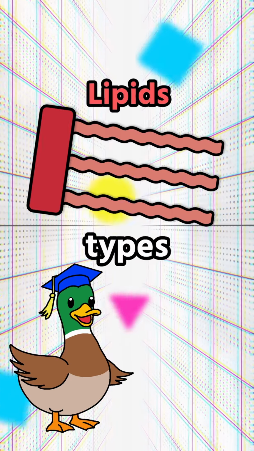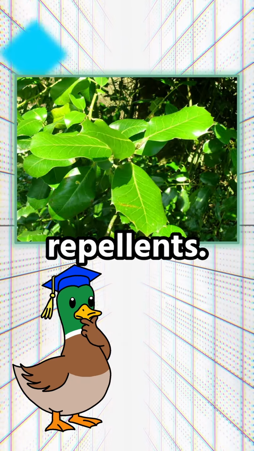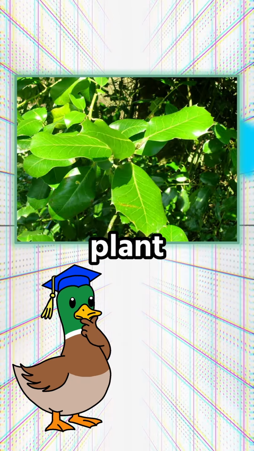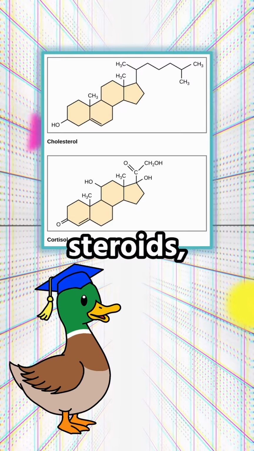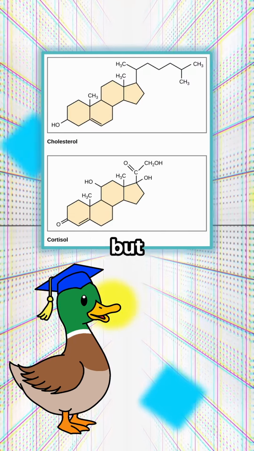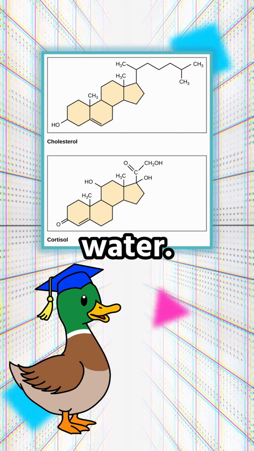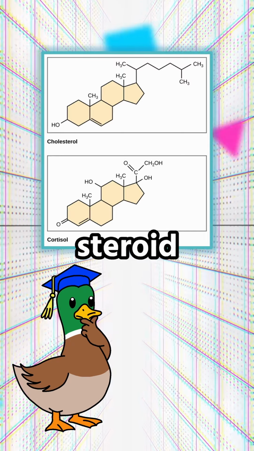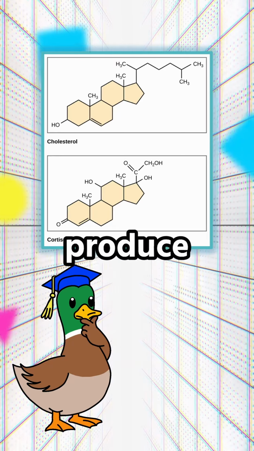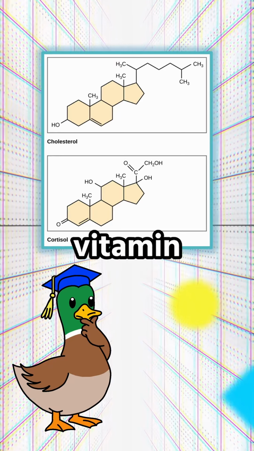Let's review some other types of lipids. Waxes are hydrophobic and act as natural water repellents. They coat the surfaces of some plant leaves. Next, we have steroids, which are quite different from other lipids. They have a fused ring structure, but are still grouped together with lipids because they're hydrophobic and insoluble in water. Cholesterol is a common steroid that enzymes modify to produce hormones like testosterone and estradiol. Also, it's a precursor to vitamin D.